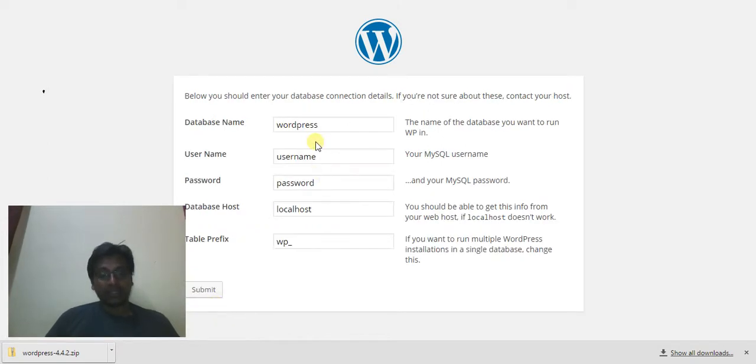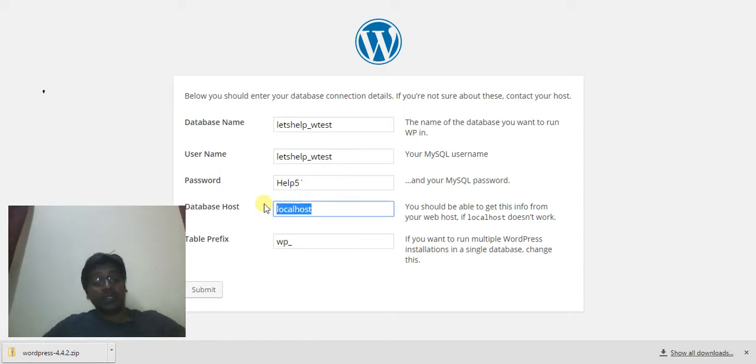It has also given some instructions, fine. So this is my database. I've copied it to the clipboard before, so I'm just pasting it. The password is the same. Unfortunately, in WordPress, I don't know why they are doing this, but they are not hiding the password somehow. So when you are installing, please make sure that no one is next to you, if it is confidential, but it's okay. So I have selected this one, and the localhost.